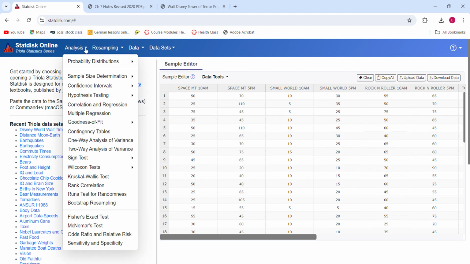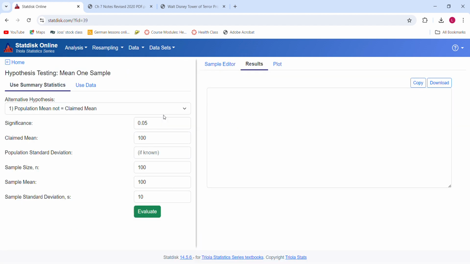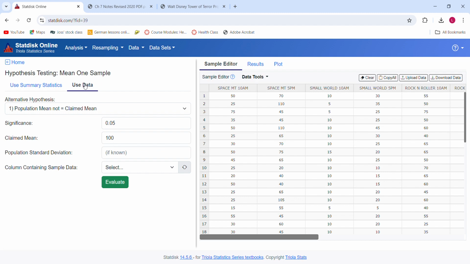For hypothesis test, if you hit analysis, you'll notice that underneath confidence intervals, it says hypothesis testing. And we are asking again about the mean wait time at 10 a.m. Since it's only one sample, we would select that. Again, I'm going to go ahead and use data. So selecting the use data option up here makes it go a little bit faster. You have to put in your alternative hypothesis. So this is either going to be not equal to, greater than, or less than. So it does depend on what the problem is asking.